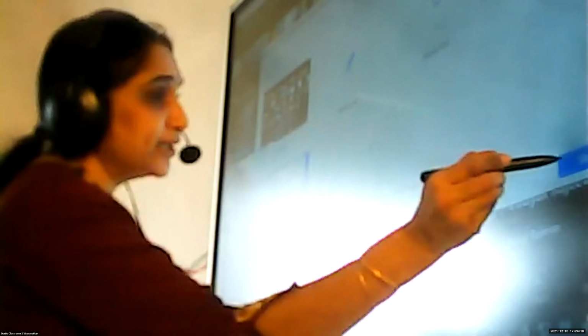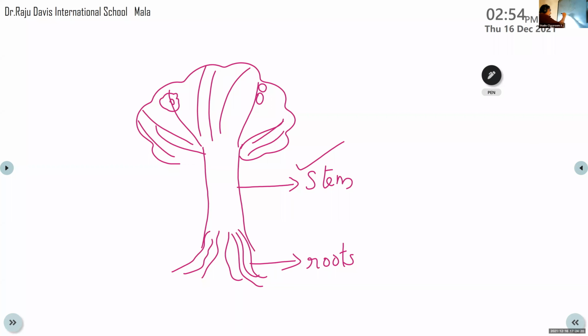There is a connection between the roots and the leaves, through the stem. The stem acts like a pipe. So whatever water is taken by the roots from the soil will be taken to the leaves through this stem. Understood? This stem takes the water on to the leaves, so they will prepare food. Isn't it? They will prepare food.